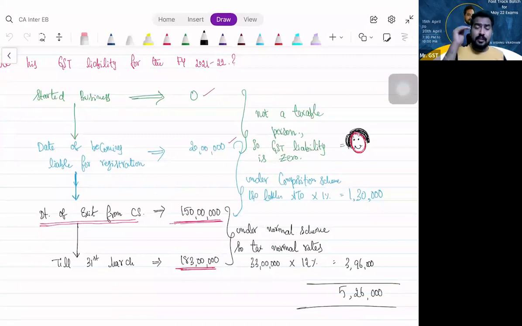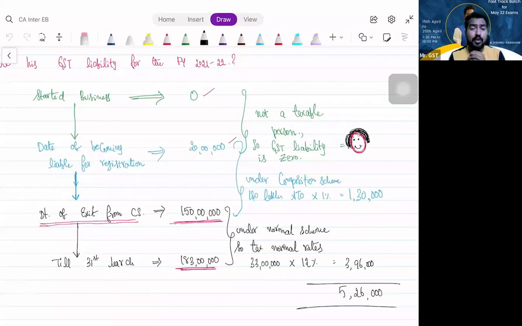To decide till how long you are eligible for composition scheme, from April 1st, whatever you did, that we will calculate. Whenever you reach 150 lakhs, till 150 lakhs you will get composition scheme benefit. That means the turnover you did when you were a non-taxable person will also be considered to decide how long you are eligible for composition scheme.